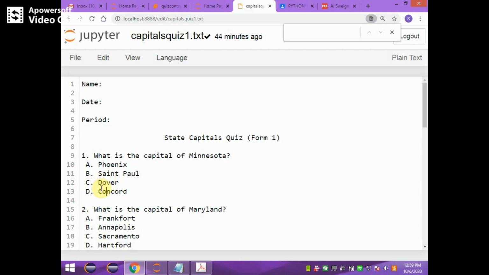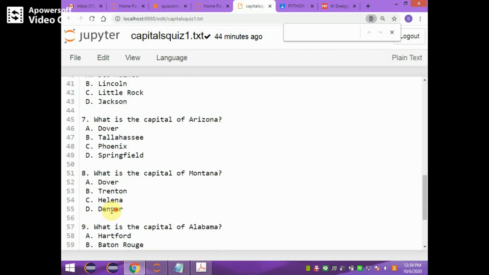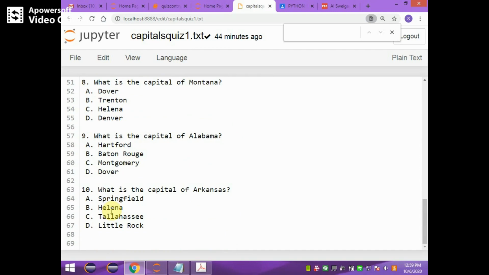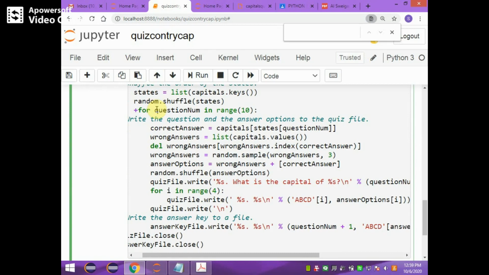In this way the question is stored with the multiple choices for each question. Here 10 different questions are stored because I programmed the question number in the range 0 to 9.